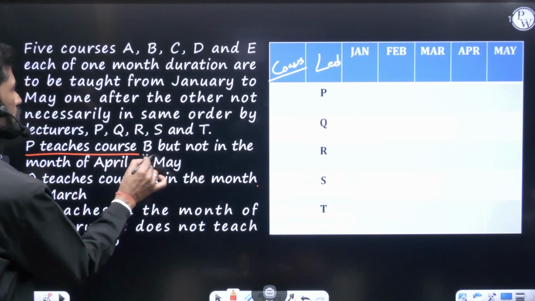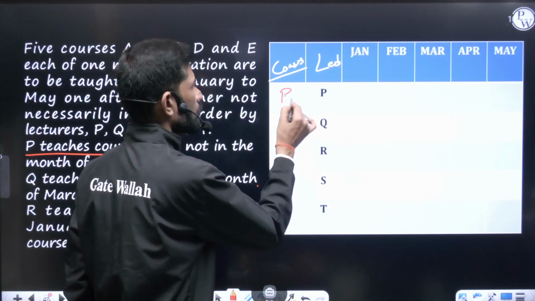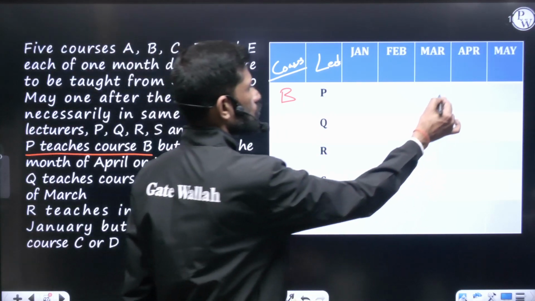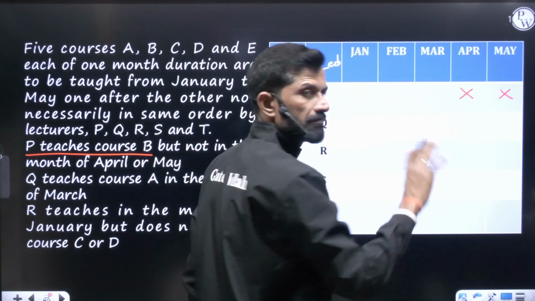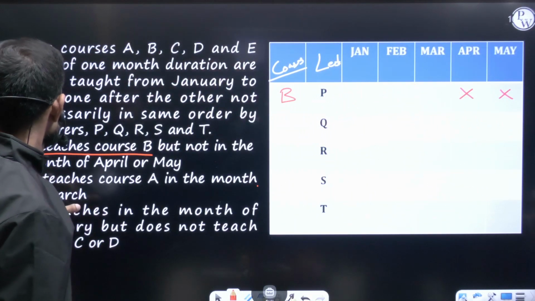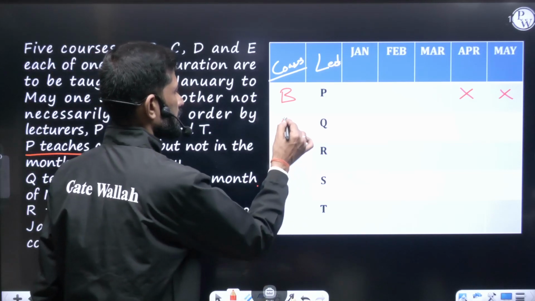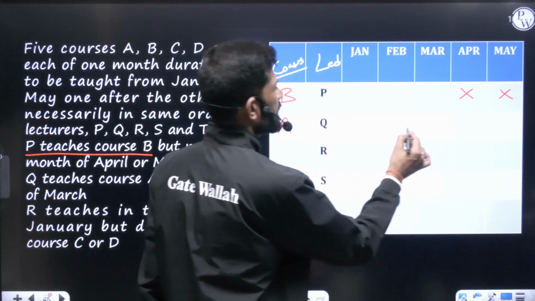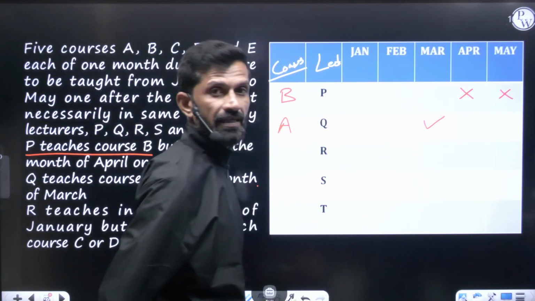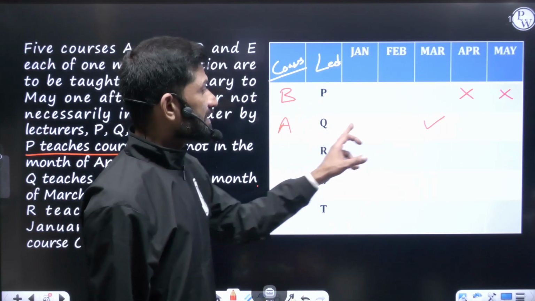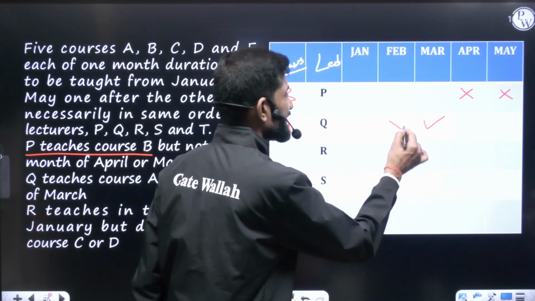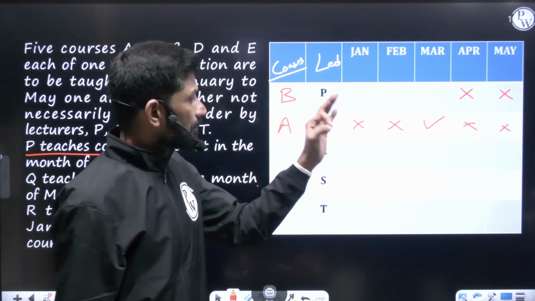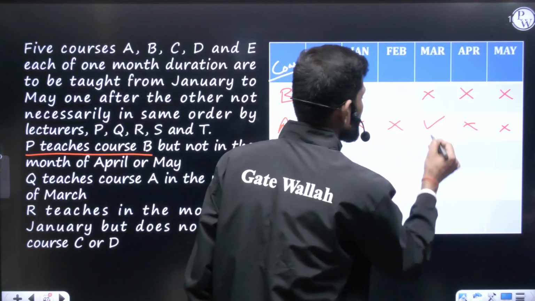P teaches course B. So for P we can keep course B. P teaches course B, but not in the month of April or May. So this course won't run in April, won't run in May. Cross. Moving further, Q teaches course A. So for Q it is course A. Q teaches course A in the month of March, so it is clear Q is taking it in March. So here it is a tick. And remember one thing: if Q is taking in the month of March, Q will not take in any other month, so these are all cross. And if Q teaches in March, no one else will teach in March.